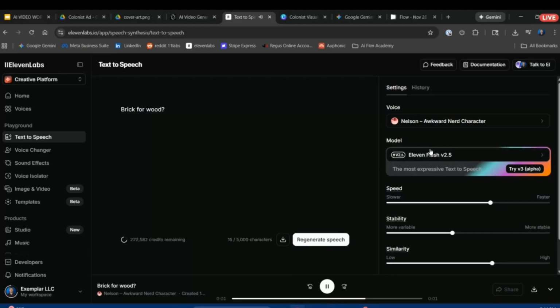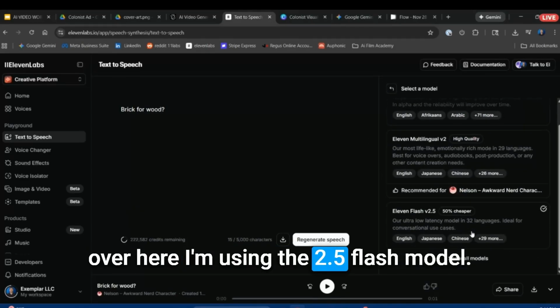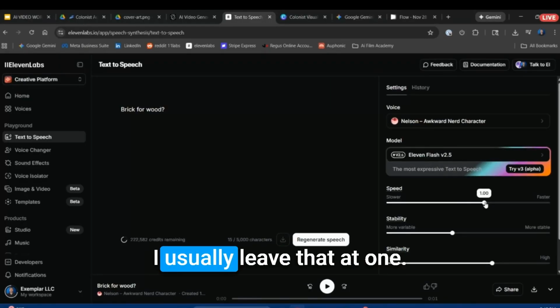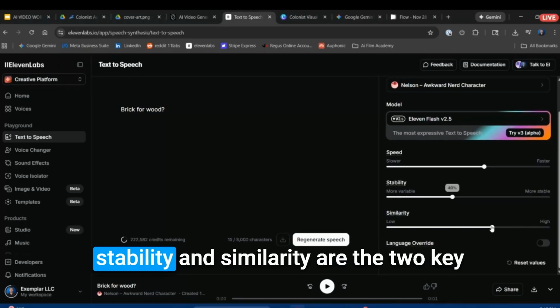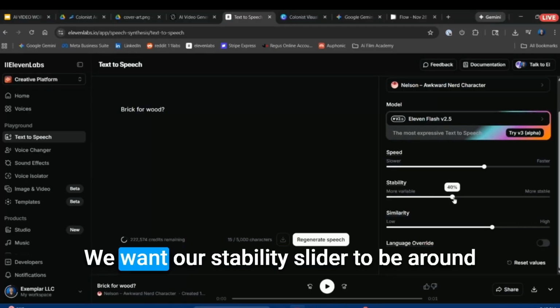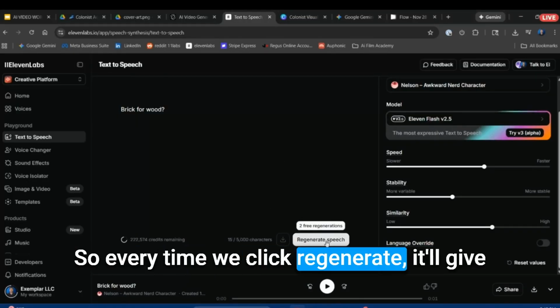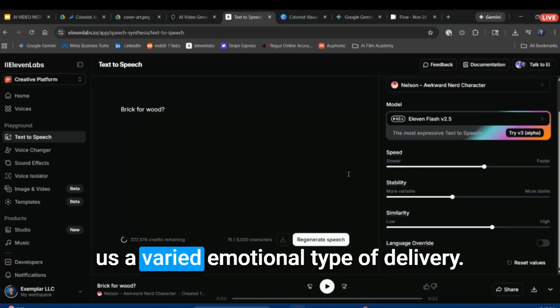Okay, let's click use text to speech. Brick for wood? Perfect. Over here, I'm using the 2.5 Flash model. We've got a speed slider. I usually leave that at 1. Stability and similarity are the two key settings that we want to play with in 11 Labs. We want our stability slider to be around 40% to get more emotional reads. So every time we click regenerate, it'll give us a varied emotional type of delivery.